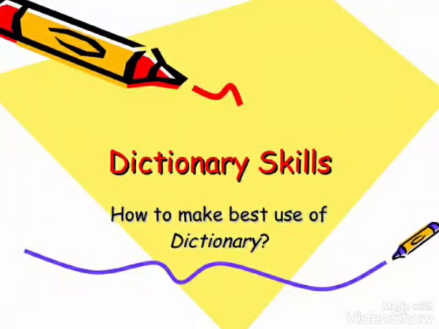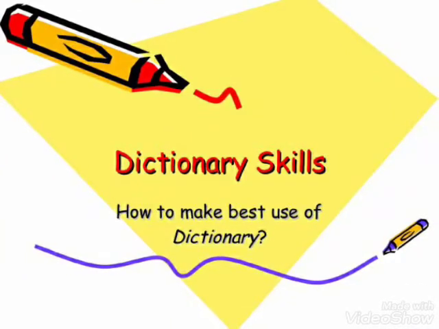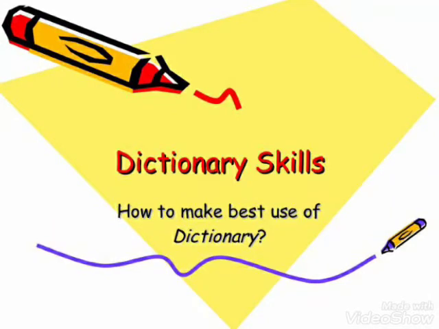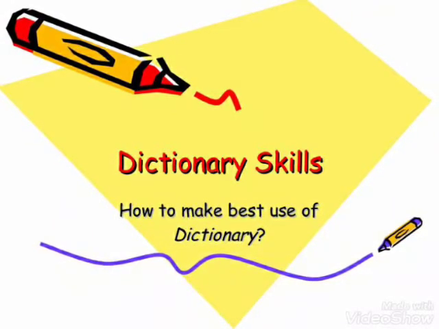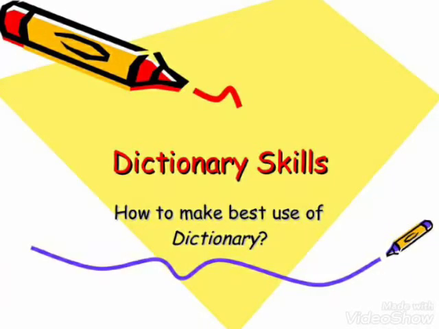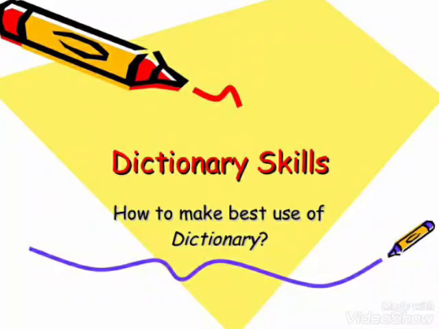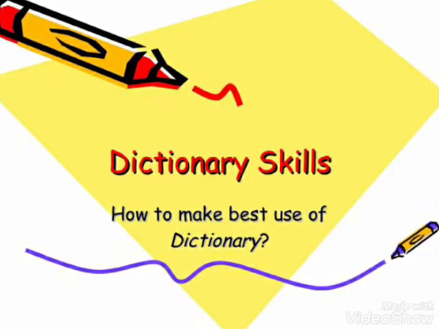And if you make the dictionary your friend, you will learn to use it and you can also become a word wizard. A dictionary is like a treasure box, a box full of words inside it.